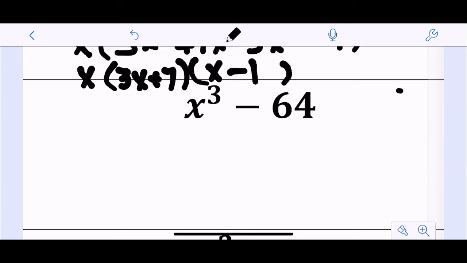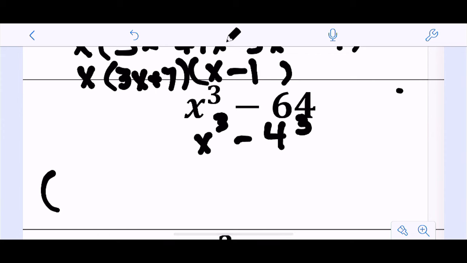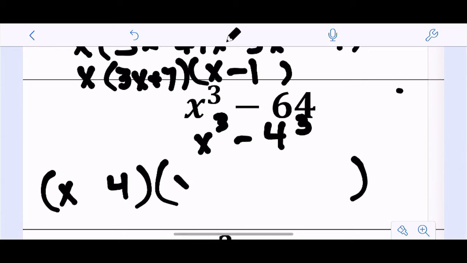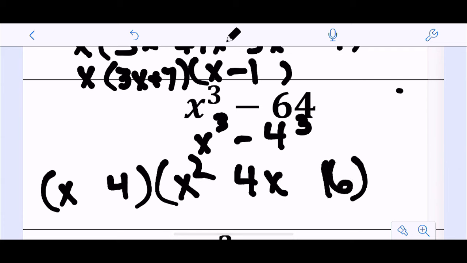I see a cube, and I see that there's no GCF. So the biggest thing I would do here is I would say, let me try to deal, right? So that is a difference of cubes. So this is really x cubed minus 4 cubed. I'm figuring out the cubed root of each part. So this would be x and 4. And then in your other parentheses, you've got x squared, 4x, and 16, because that's 4 squared.